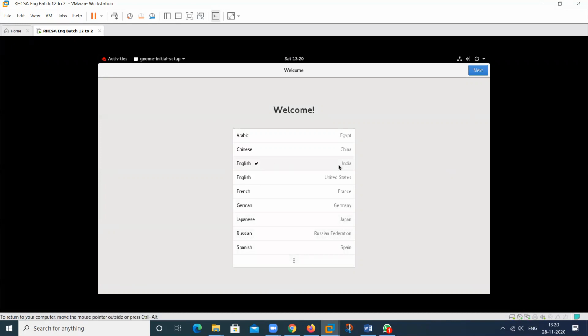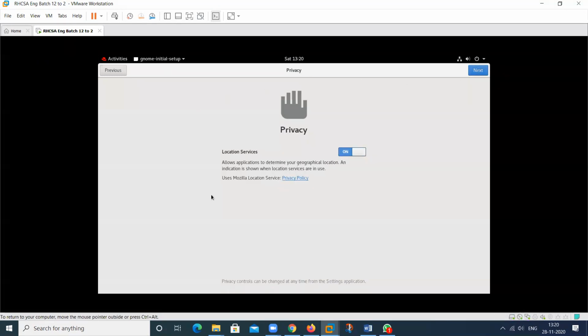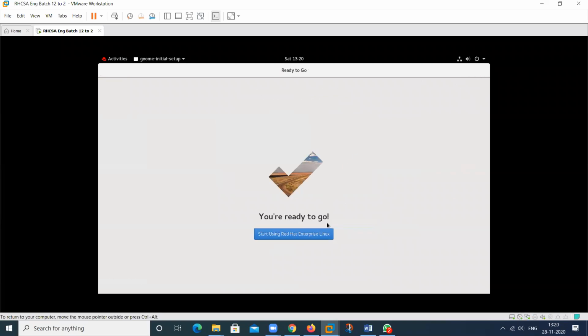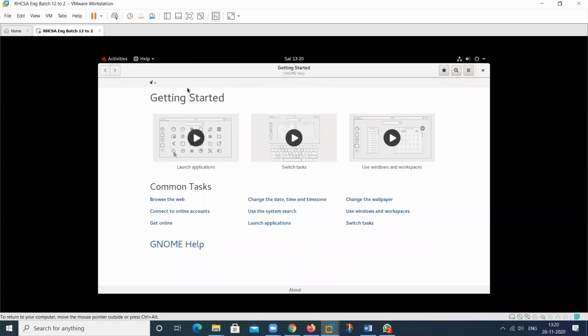Then select your language here, then next. Typing information, then again next. And this is the location information, then again next. Then this is your account related information, then skip this one. If you want to use it, you can use this one, and if you want to skip it, you can skip here. Then start your RHEL, Red Hat Enterprise Linux machine. Then this is the information regarding help. So you can get help here, then cancel this one also.